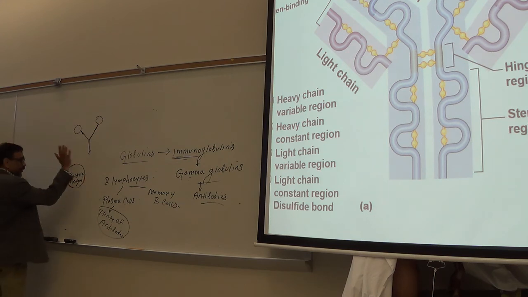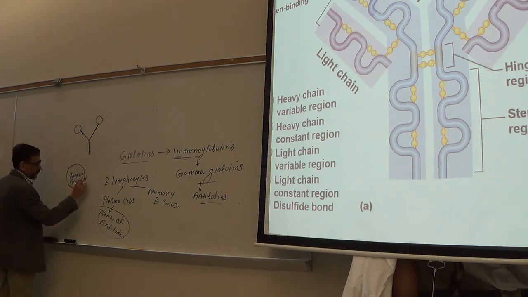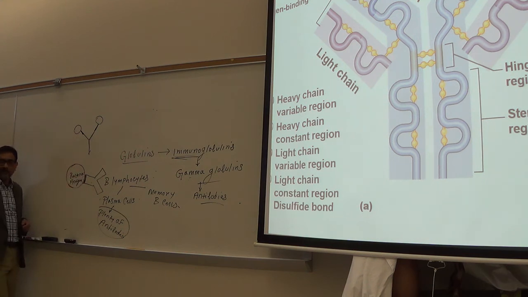So what the antibody will do here, you see, this is an antibody. Makes sense? So this is antibody Y-shaped, right? It will block the harmful site of the antigen. This is another antibody.